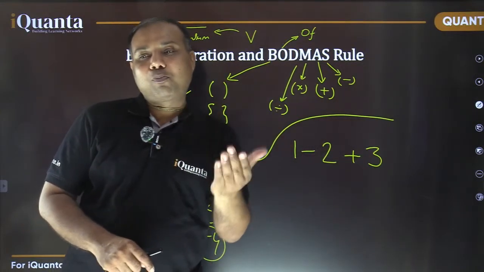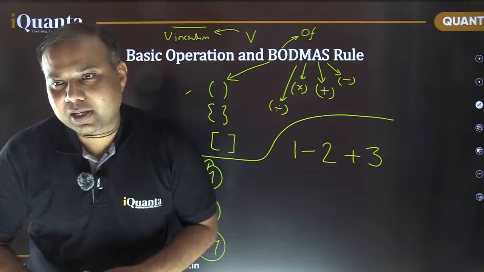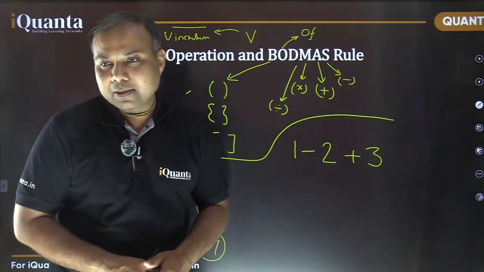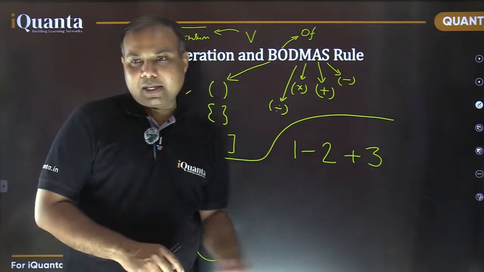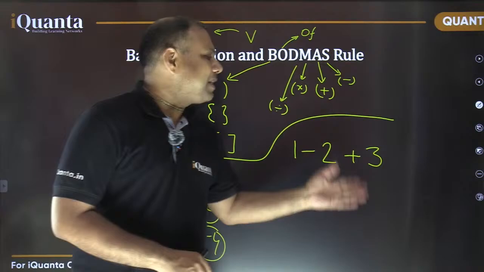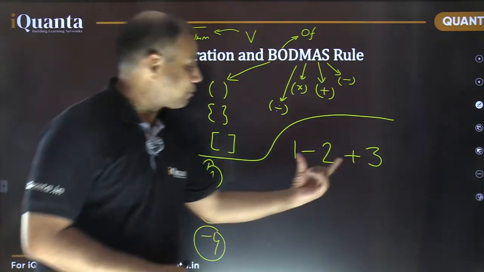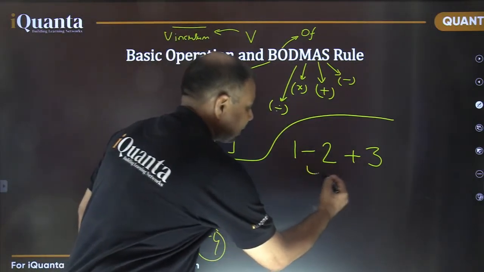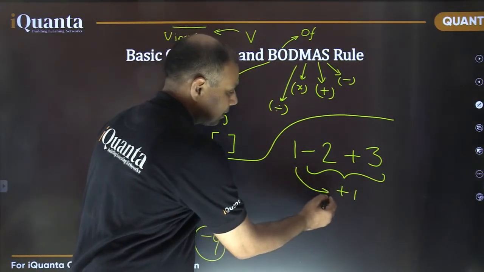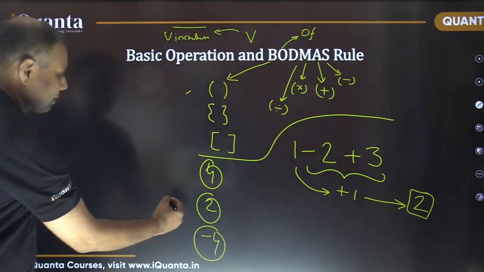Can you tell me what is negative 2 plus 3? How much will it be? Verma ji, minus 4 is not correct. This is negative 2 plus 3. What would it be? Negative 2 plus 3 basically means 3 minus 2. So 3 minus 2 is 1. Isn't it? Yes, it is positive 1. So this part is positive 1. And this 1 plus 1 gives you the answer 2. A positive 2. That means this option.